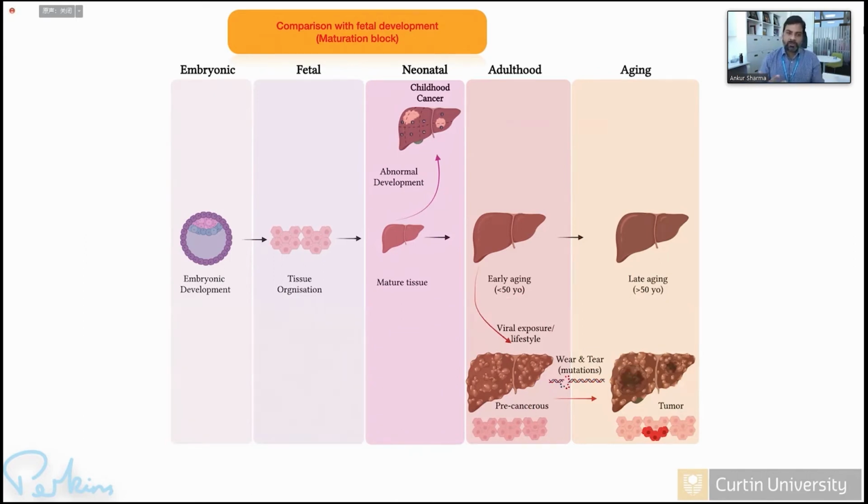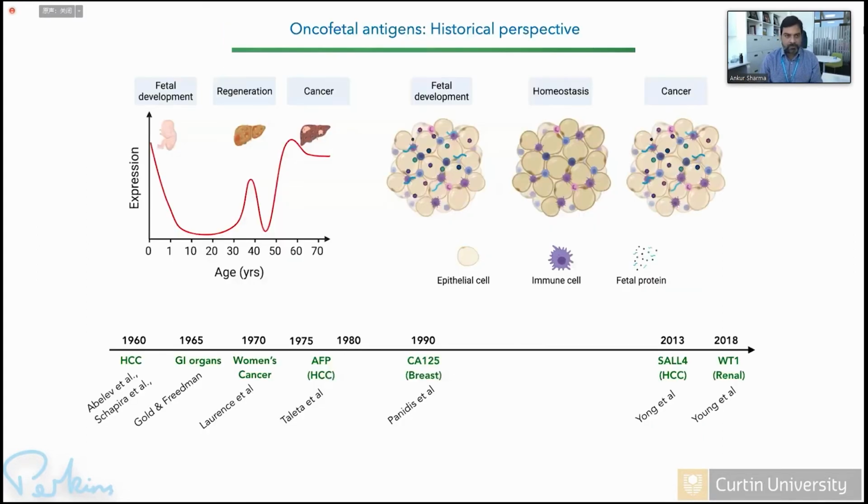Also, the adult tumors are very different from pediatric tumors because they have seen so much wear and tear of life, and they are mainly caused by successive accumulation of mutations, which could be further hastened by exposure in life, such as viral exposure in the case of liver cancer. And this is something we call oncofetal reprogramming.